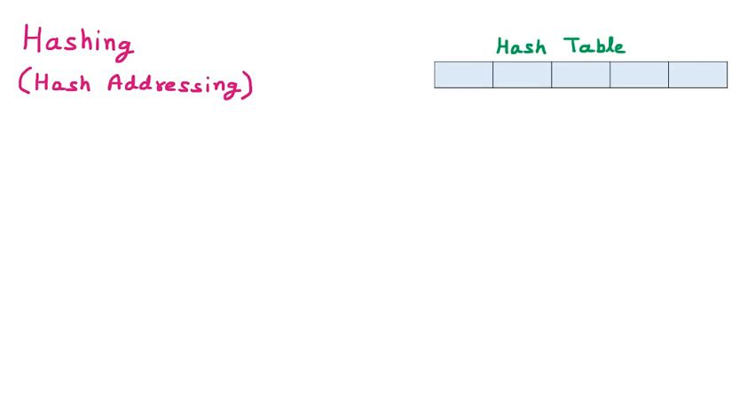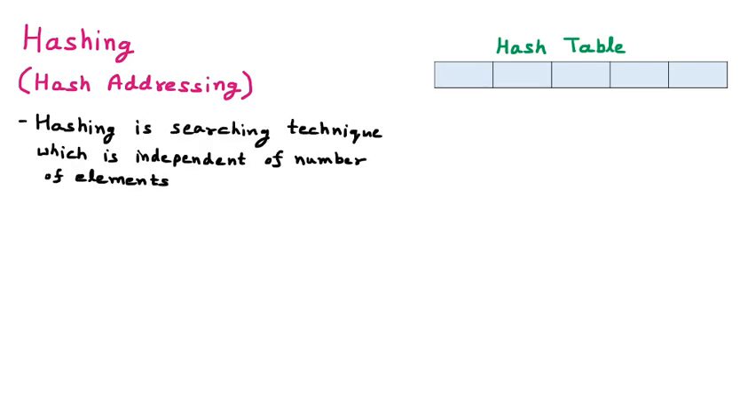So what is n there? n means the number of elements, so the time complexity of any algorithm is based upon the number of elements. But what if we have a technique where the number of elements doesn't matter? That technique is called hashing or hash addressing. So we can say that hashing is a searching technique which is independent of the number of elements. Here the number of elements doesn't matter. It can be 10, 20,000 or any number of elements.